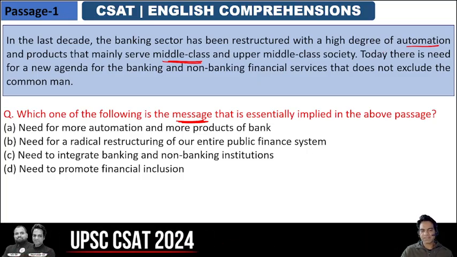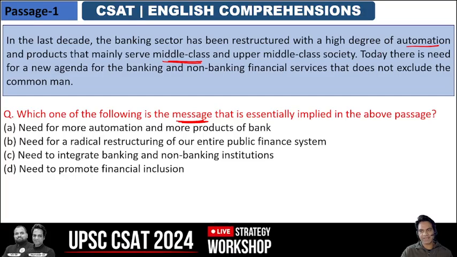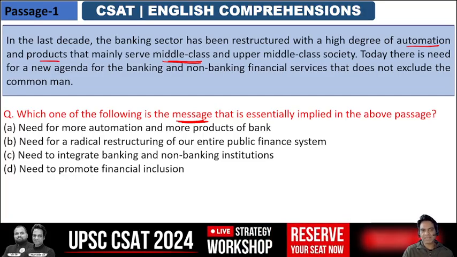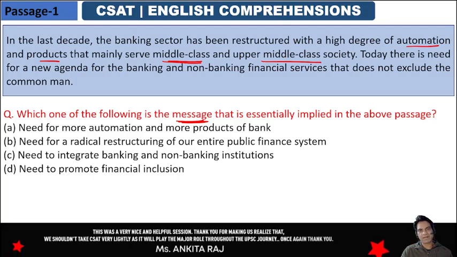So in the last 10 years, banking sector has been restructured with a high degree of automation, and products that mainly serve the middle class and the upper middle class society. So these products only serve middle class and upper middle class. There is nothing for the poor people. Today there is need for a new agenda for the banking and the non-banking financial services.